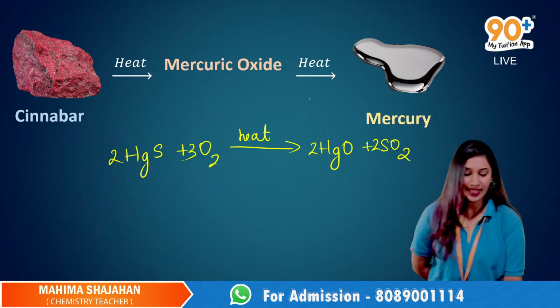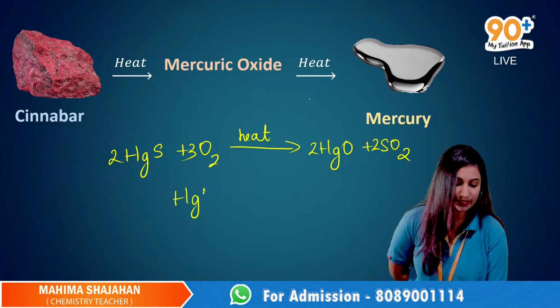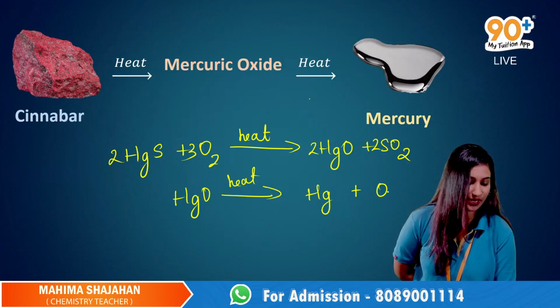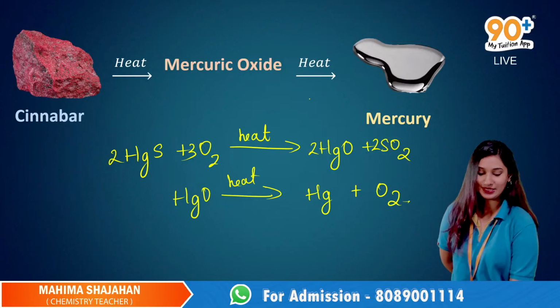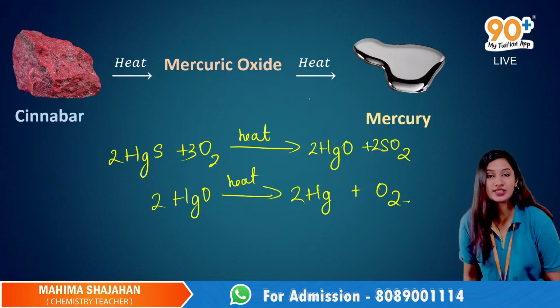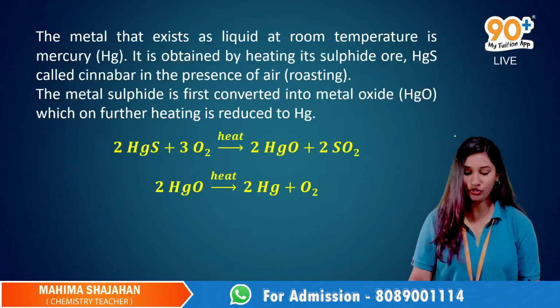Okay, yes. And on further heating of this oxide, what will we get? We'll get the metal mercury. Okay, we'll get the metal mercury. This is how the reaction is done. Is it clear? Yes, and this is how you will answer.